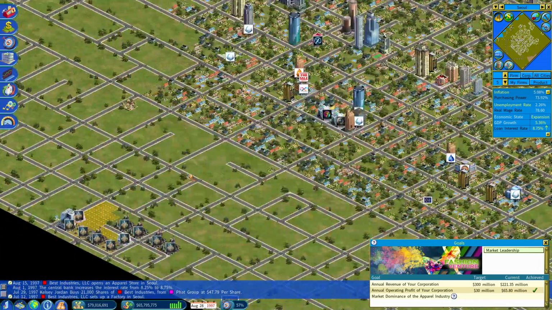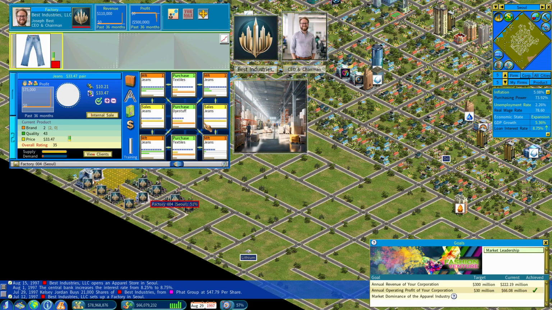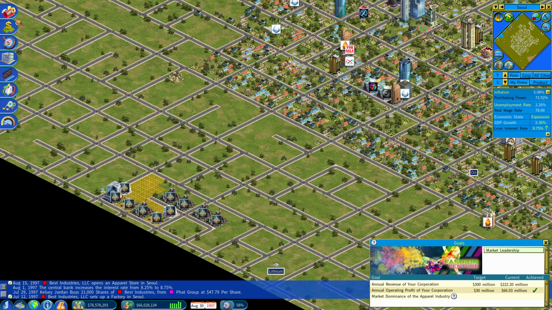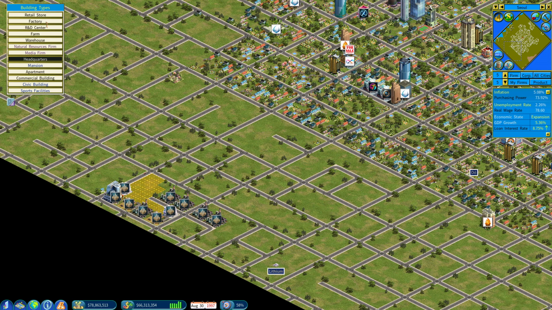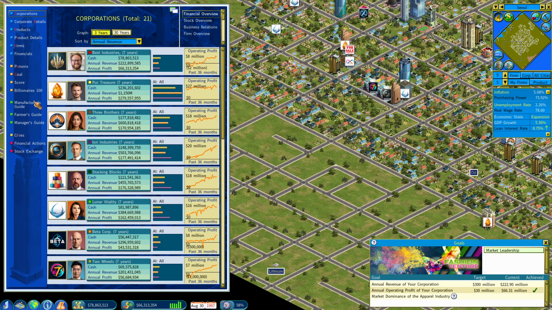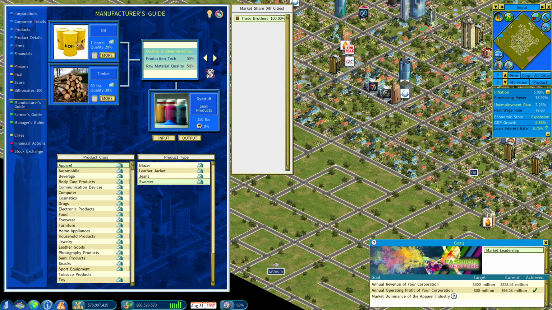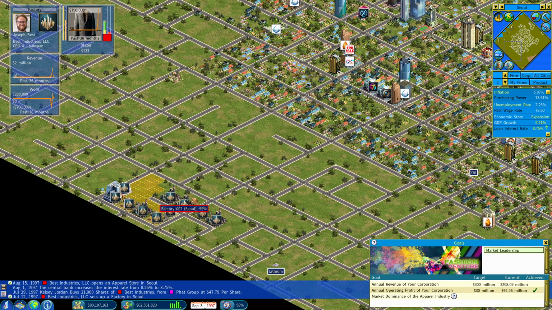Is it just that jeans are not being... Because jeans are the one that needed the dye. So now we've got a lot of jeans available. Okay, but that dye stuff is bothering me. So dye... Wow, you need a lot of things. Dye is made from the... I just hate that we're buying it from overseas. Like, where is the timber and the oil available? That's a lot to look up.